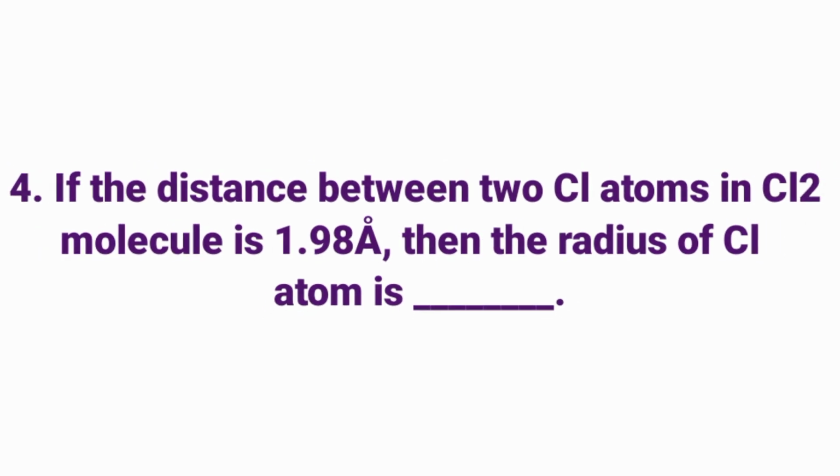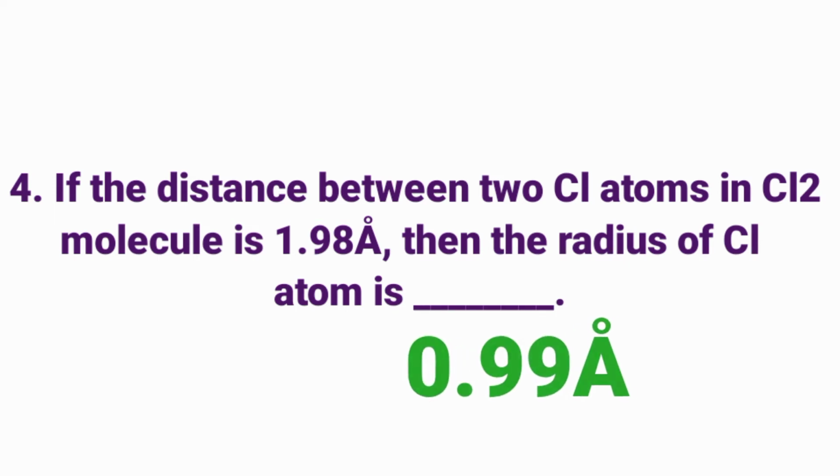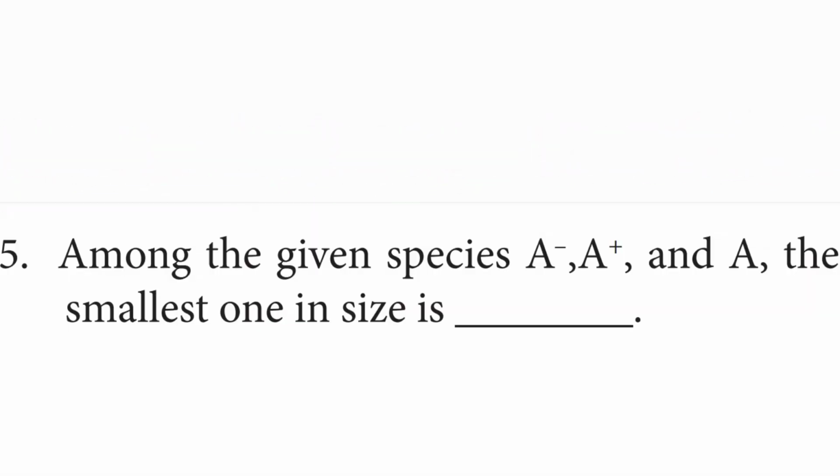If the distance between two Cl atoms in Cl2 molecule is 1.98 Angstrom, then the radius of Cl atom is dash. Answer: 0.99 Angstrom.